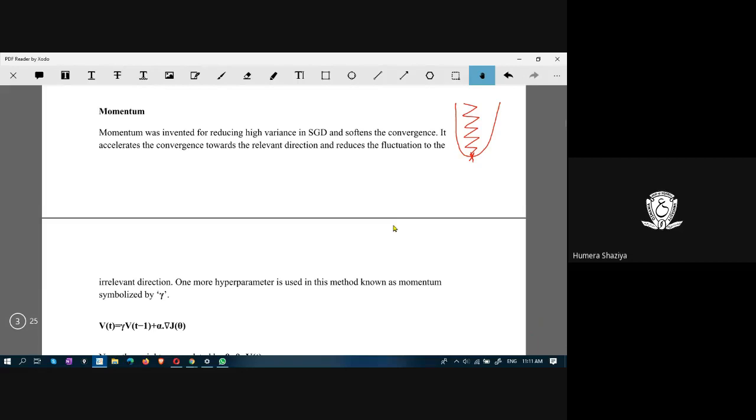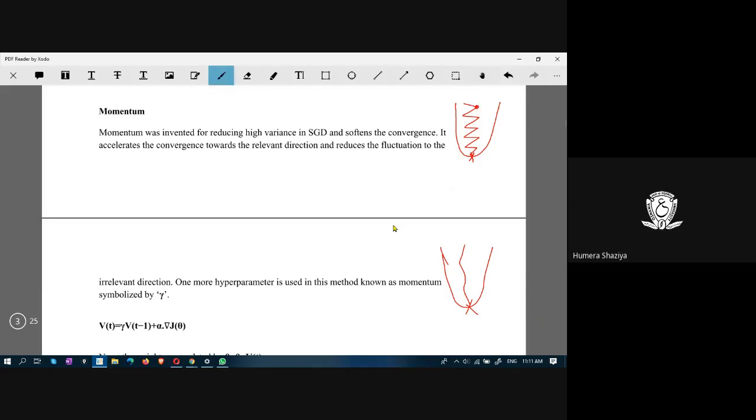How nice it would be if the optimization method came to this point in a relatively straight line, without these many zigzag moves.